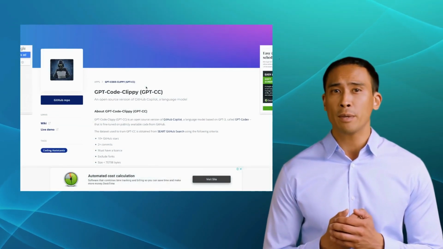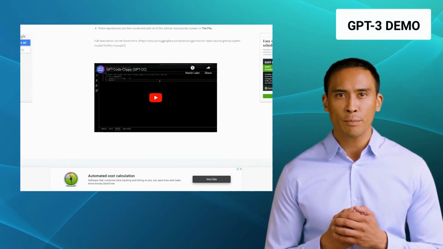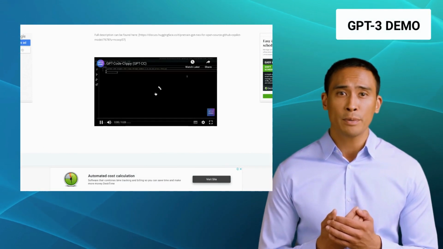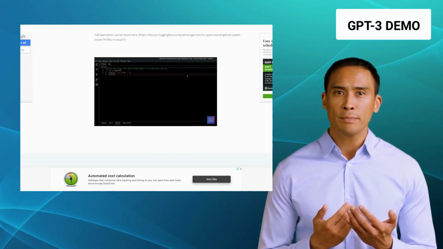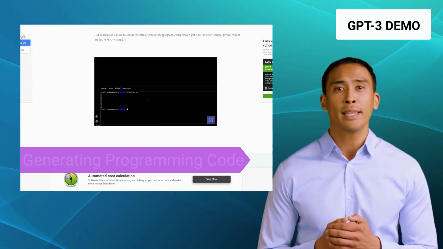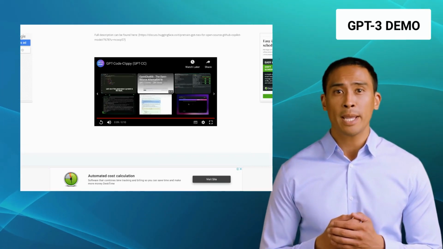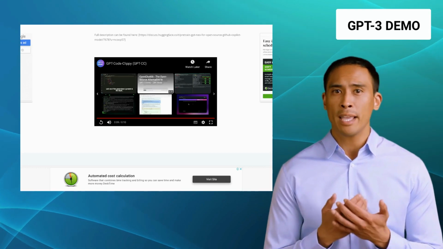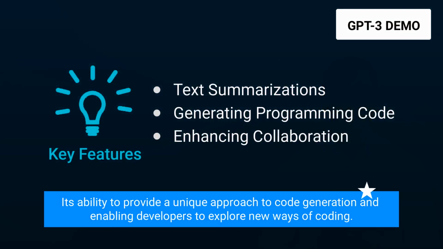Our third alternative is GPT-3 Demo. Powered by OpenAI's GPT 3.5 language model, GPT-3 Demo is a tool that brings advanced natural language processing capabilities to your coding workflow. It offers features like text summarizations, generating programming code, and enhancing collaboration. It enables you to interact with your code using plain English, making it easier to write and modify complex code snippets. One of the standout features of this tool is its ability to provide a unique approach to code generation and enabling developers to explore new ways of coding.